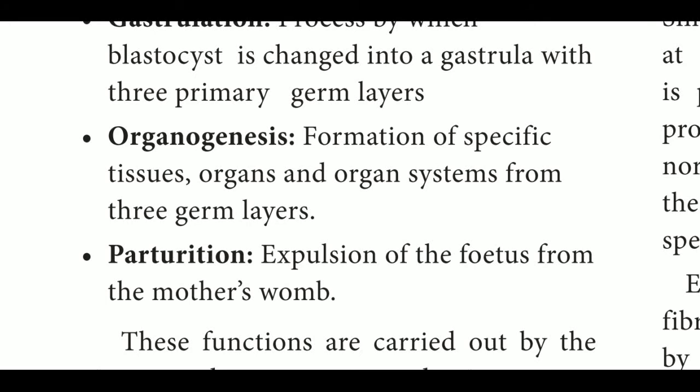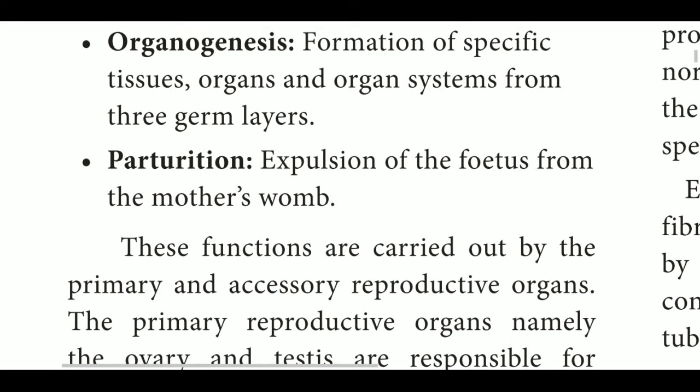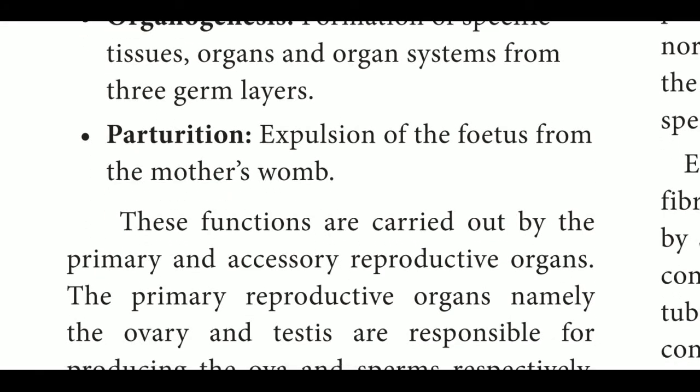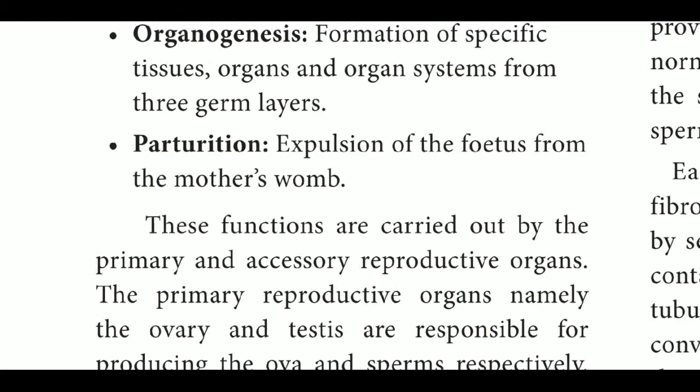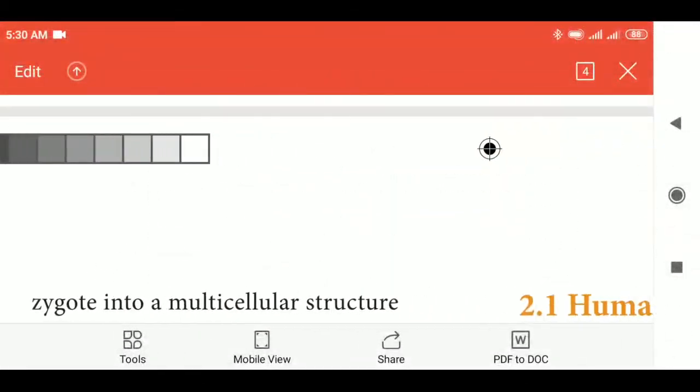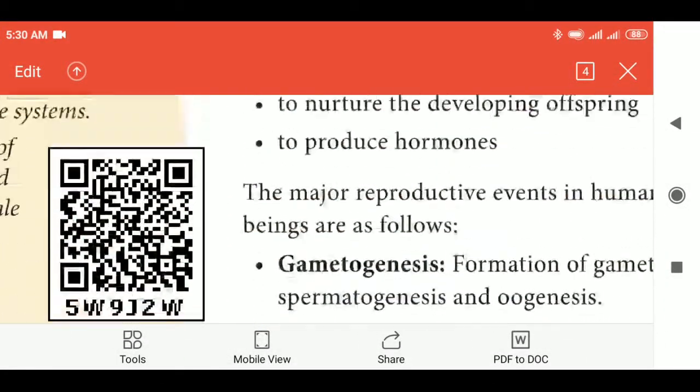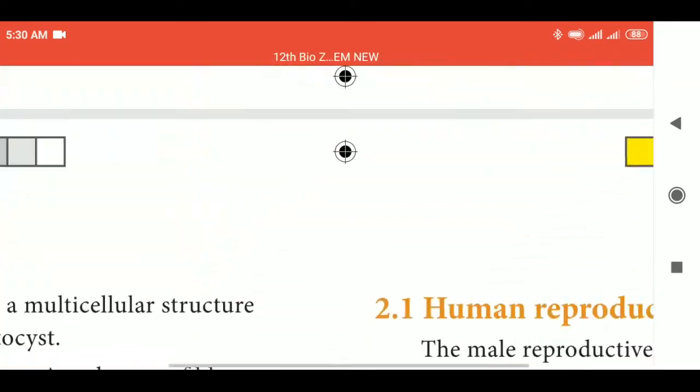Next one, parturition. Expulsion of the fetus from the mother's womb is called parturition. Parturition is otherwise known as childbirth. These are the basic steps or events involved in human reproduction.